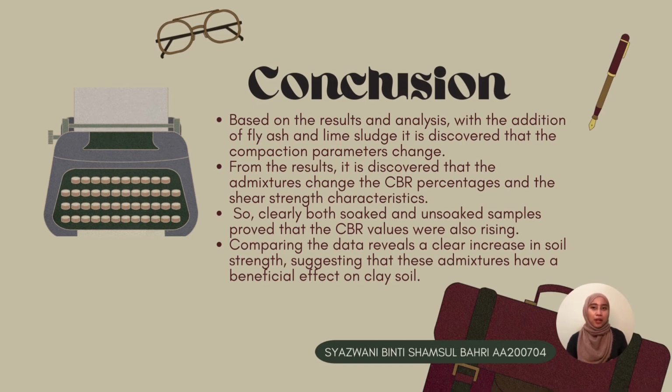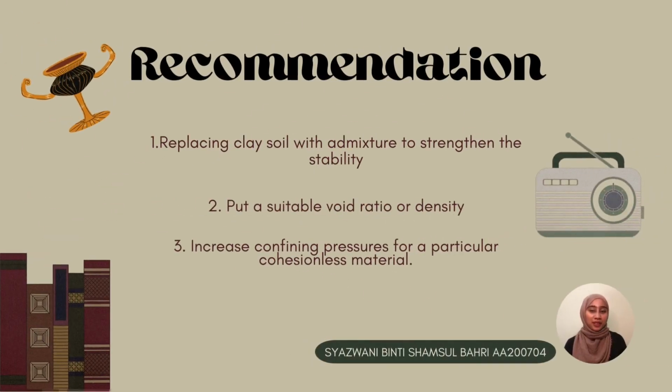Based on the results, with the addition of fly ash and lime sludge, it is discovered that the compaction parameters are changed. It is also discovered that the admixtures change the CBR percentages and the shear strength characteristic. Clearly, we can see both the soaked and unsoaked samples prove that the CBR value was rising. Next, comparing the data reveals a clear increase in soil strength, suggesting this admixture will have a beneficial effect on clay soil. Due to its unique characteristics, clay soil is the least suitable for construction.